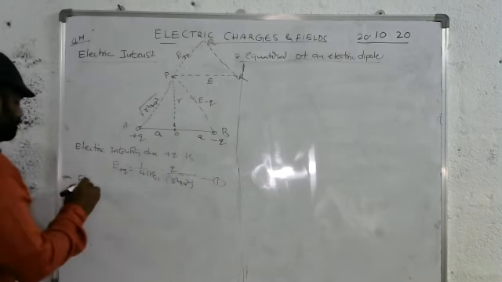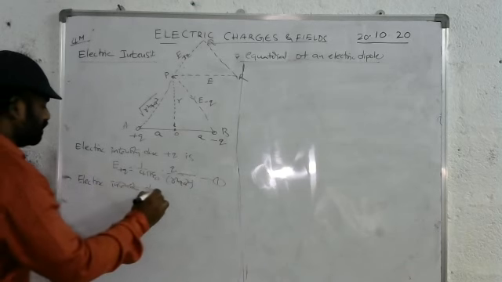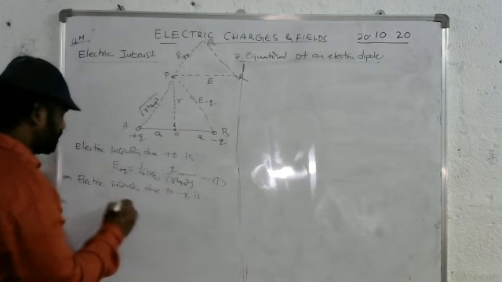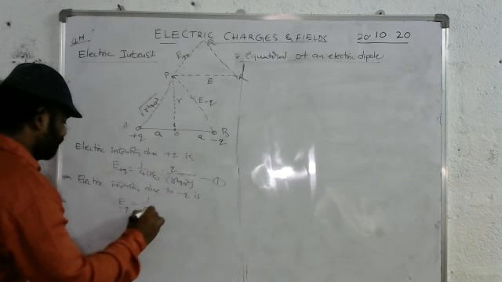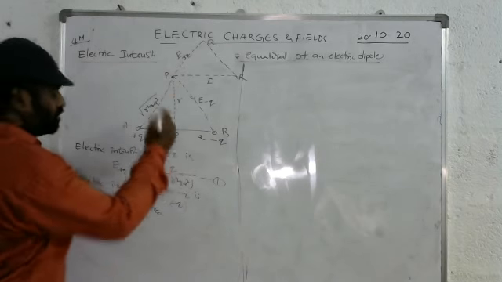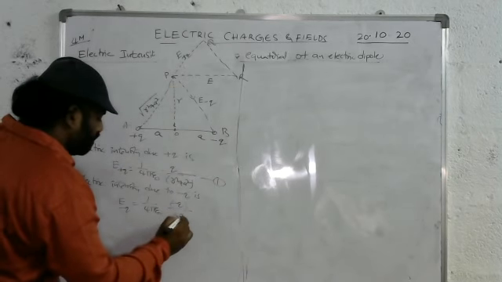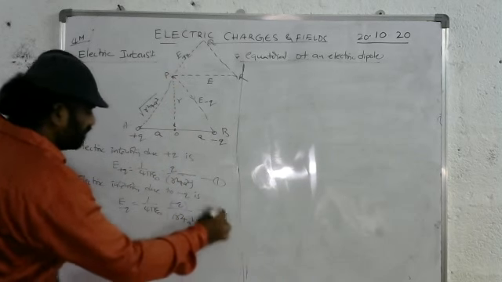Next, the electric intensity due to the minus charge, E minus Q, is equal to 1 by 4 pi epsilon naught, minus Q by the distance, which is the same, P to B is also the same, square R square plus A square. Second equation.